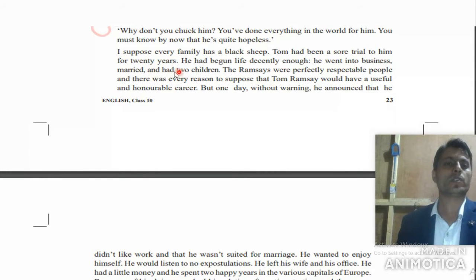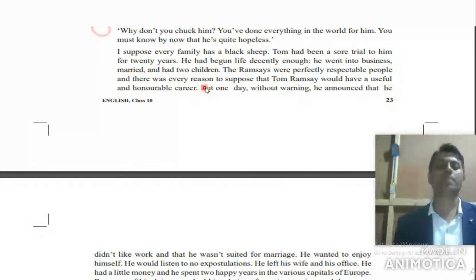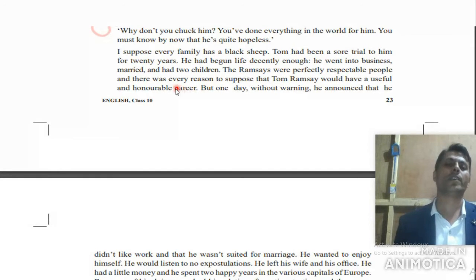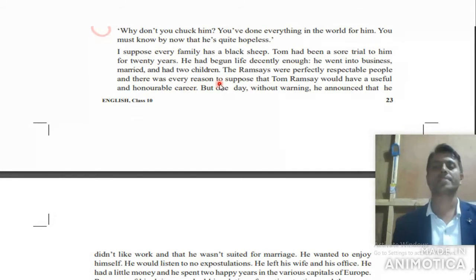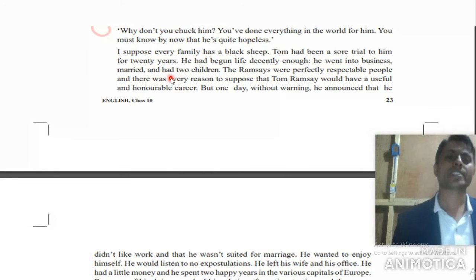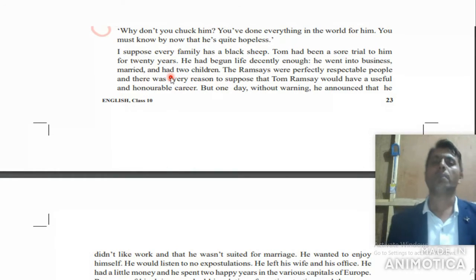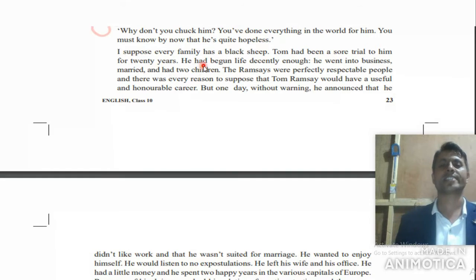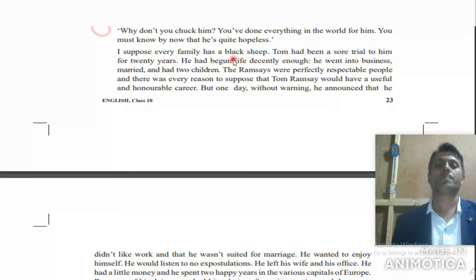Here the narrator is telling every detail about the background of George Ramsay and Tom Ramsay. Look at here very fast. I suppose every family has a black sheep. Try to understand this sentence. What do you mean by black sheep? A black sheep here is not the black color of a sheep. The literal meaning is different here. You have to understand it by its context. Got it? Now you can also make a guess.